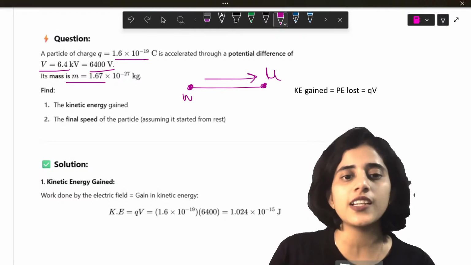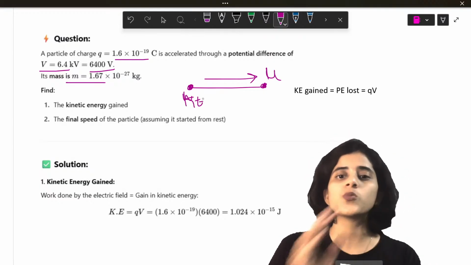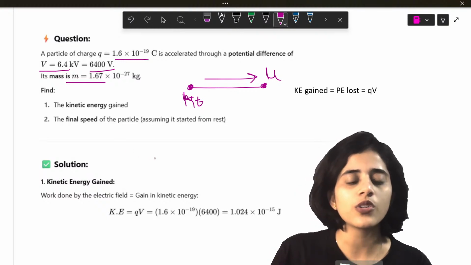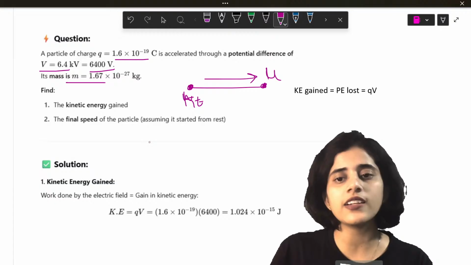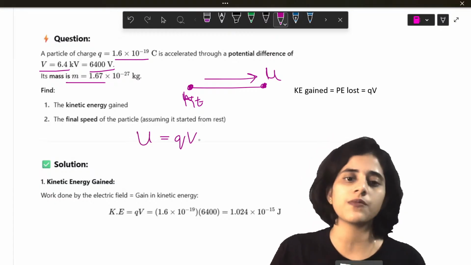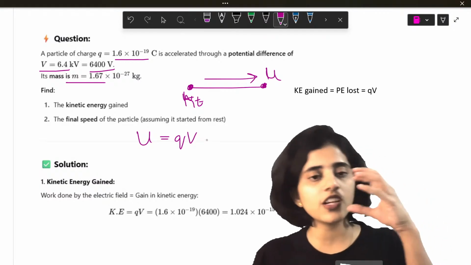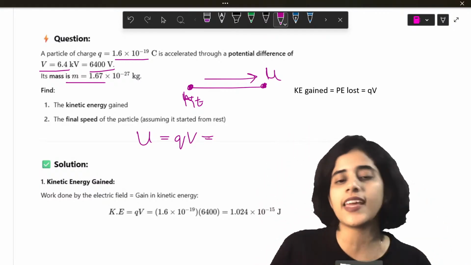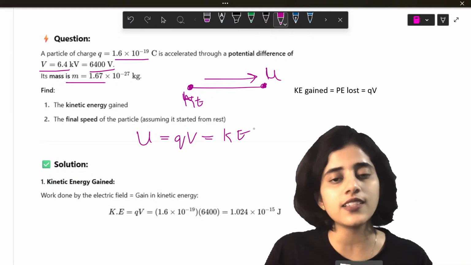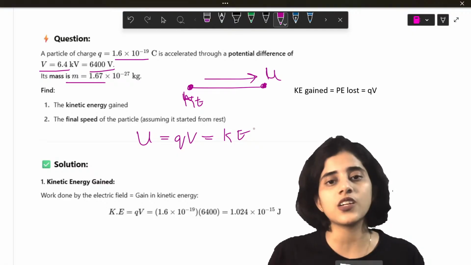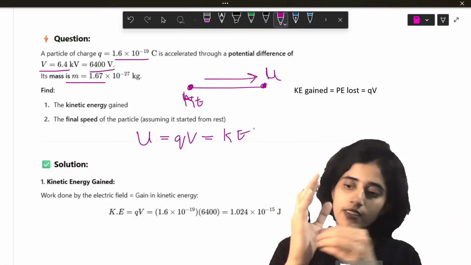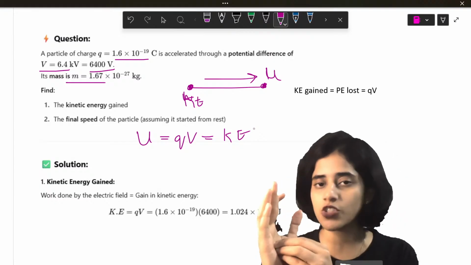But initially, since the particle is moving, won't it be kinetic energy? So potential energy U is equal to Q into V. This potential energy lost is going to be the same as the kinetic energy gained, isn't it? So energy is conserved. That is one law you learned in your first PU.